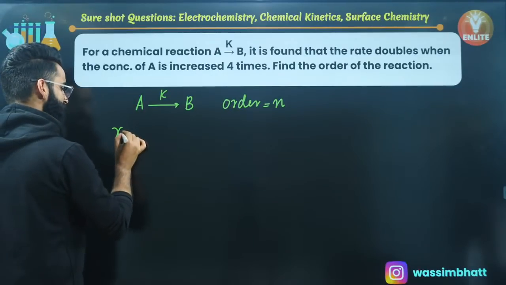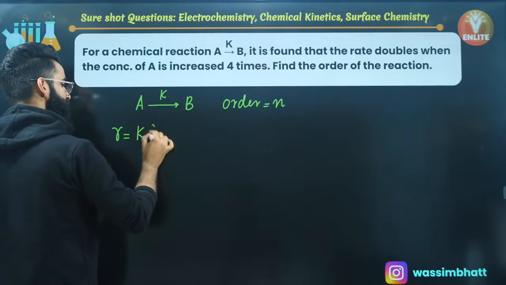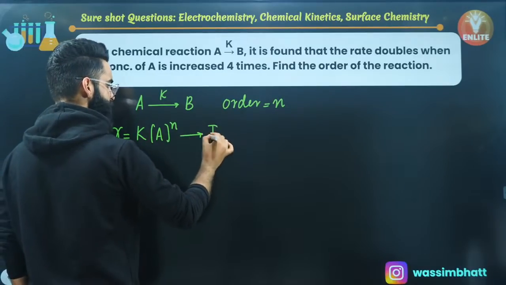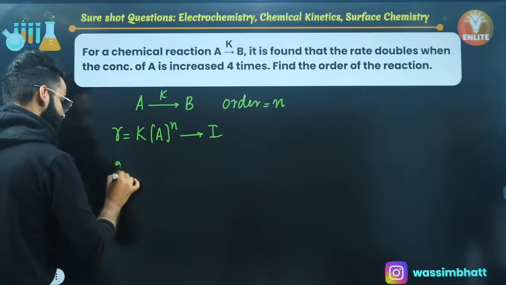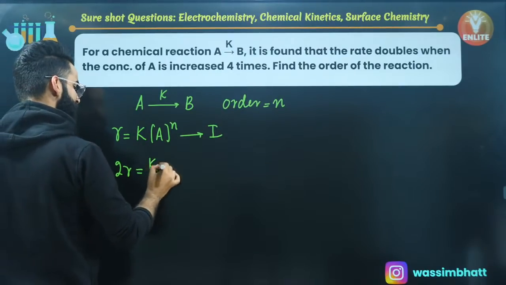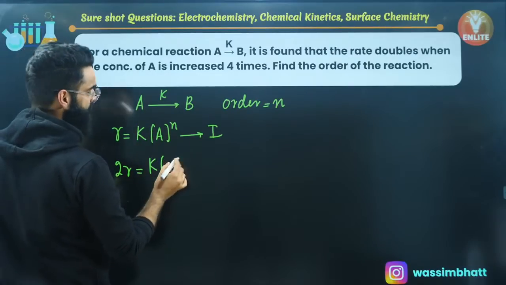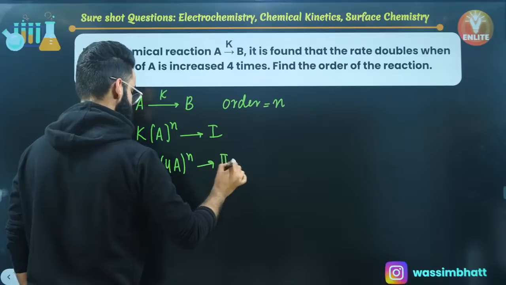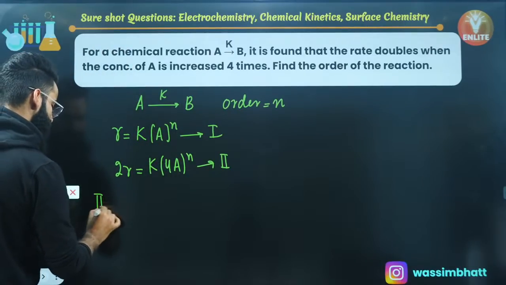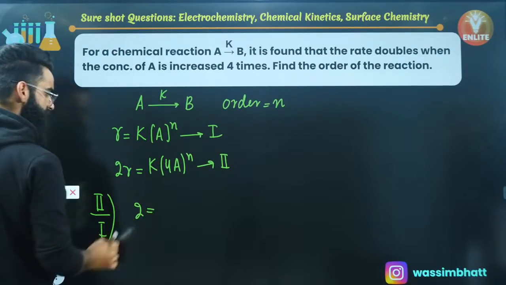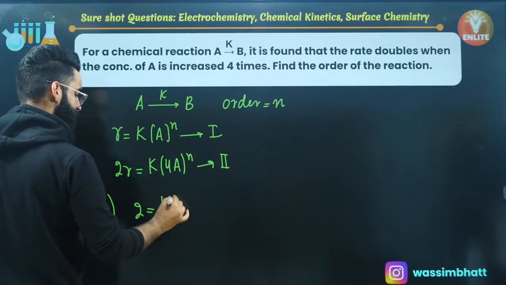First of all, let me write the rate law. R is equal to the rate constant, concentration of A raised to the power of the order, and the order is N. This is equation 1. Now, as per the question, the rate doubles. Initially, the rate was R, now it's going to be 2R. The rate doubles when the concentration of A is increased 4 times. Now it's 4 times A raised to the power N. Let me call this equation 2. If I divide these two equations, 2 divided by 1, R and R get cancelled. So on the left hand side you get 2. On the right hand side you get 4 raised to the power N.